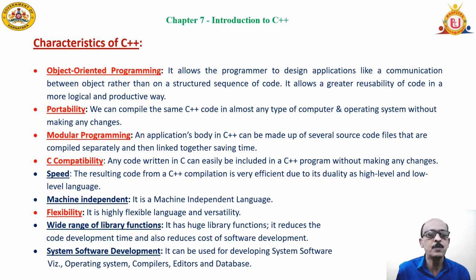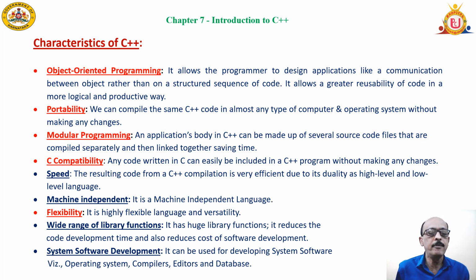Apart from that, we have speed, machine independence. Of course, all the high level languages are machine independent languages, and a wide range of library functions. In the language, there are so many library functions or predefined subprograms which can be used in any application we want.